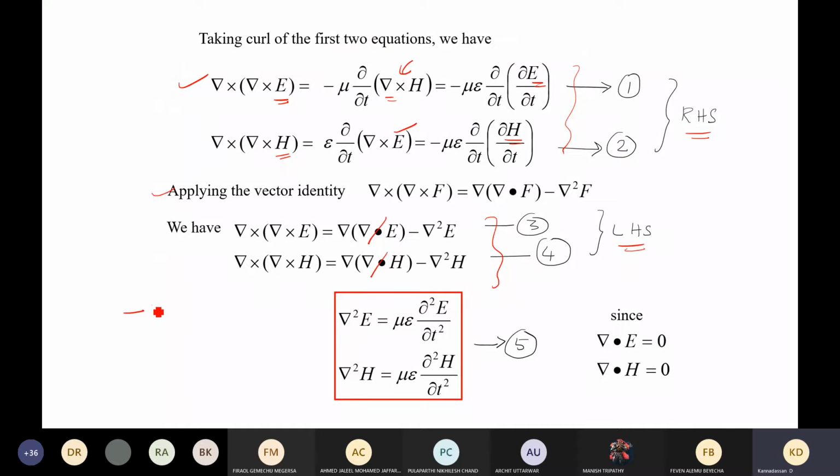So you will get minus del square E, minus del square H, which are equal to minus mu epsilon ∂/∂t of, we can simply take the square of that, ∂²/∂t² of the electric field. And here you will get minus mu epsilon ∂²/∂t² of H. You can cancel out this negative sign, then you will get this equation.